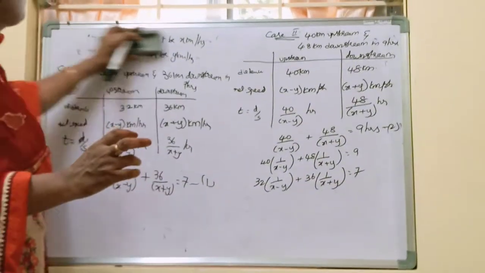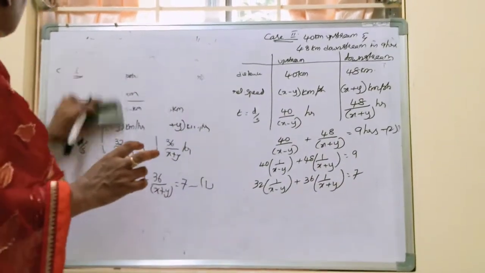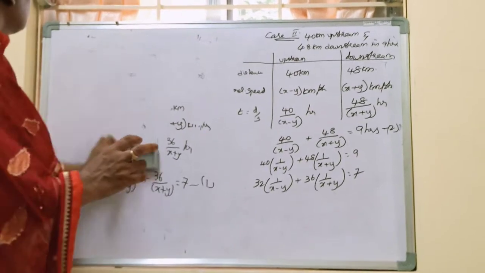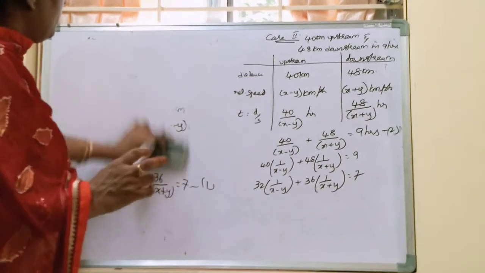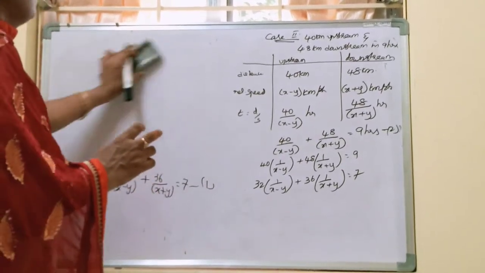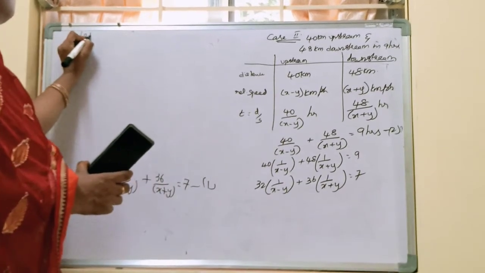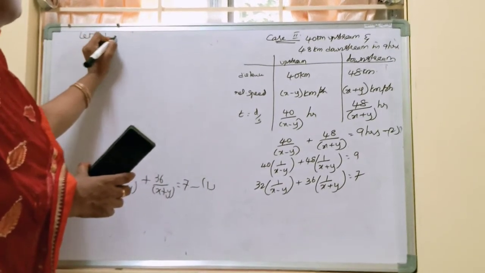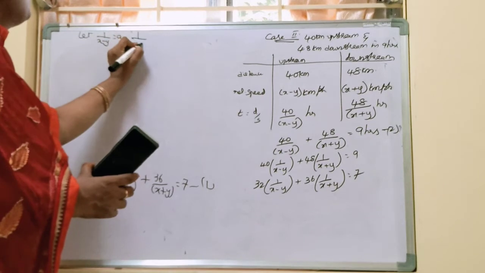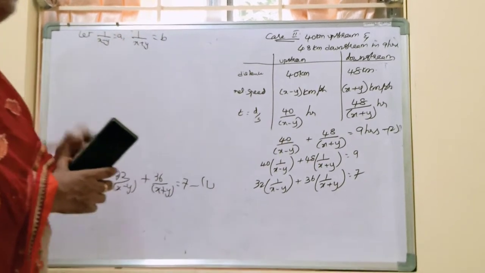Let 1 by x minus y equal to a and 1 by x plus y equal to b.